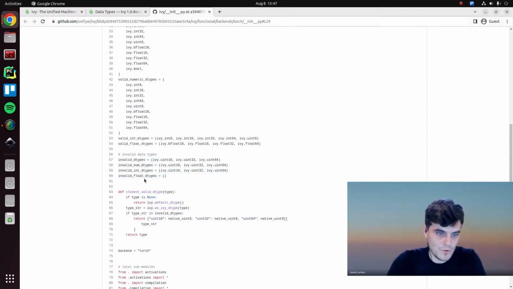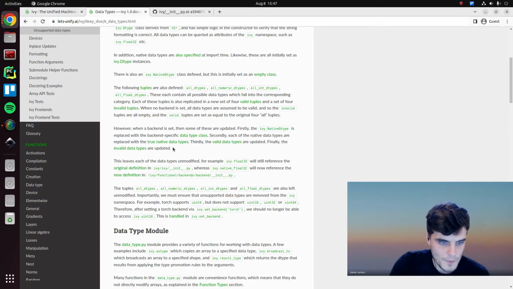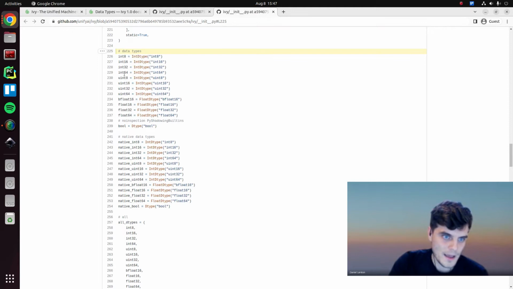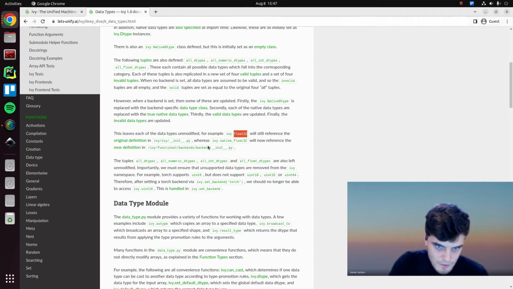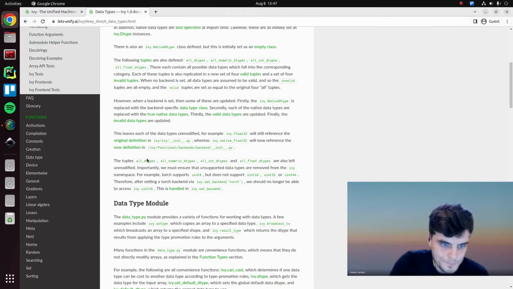And in this case, for example, we can see that for torch, the unsigned integers with more than 8 bits are all unsupported by torch. So uint16, 32, and 64 are all unsupported. So we add them all here like this. But there's no invalid float data type, so this stays empty. Okay, and as we said, ivy.float32 will still reference the original definition here as being the Ivy data type, whereas ivy.native_float32 will now reference the new definition, which is provided here, like we just saw.